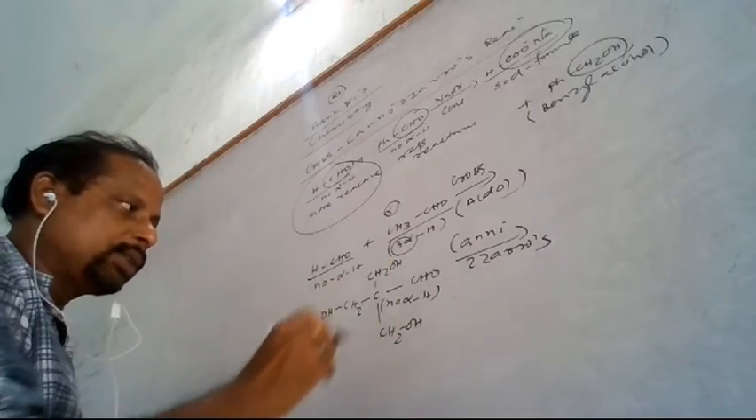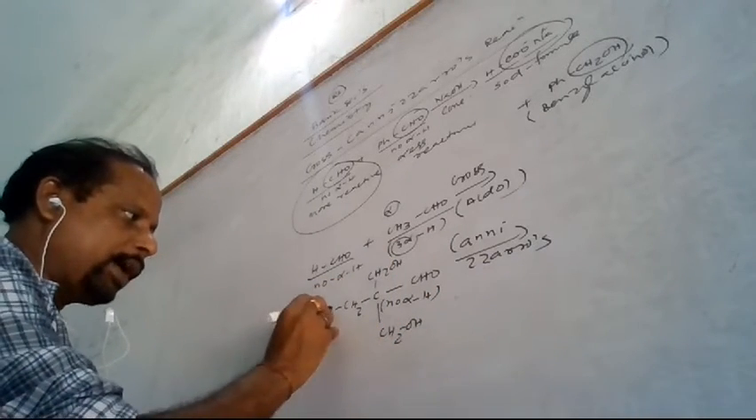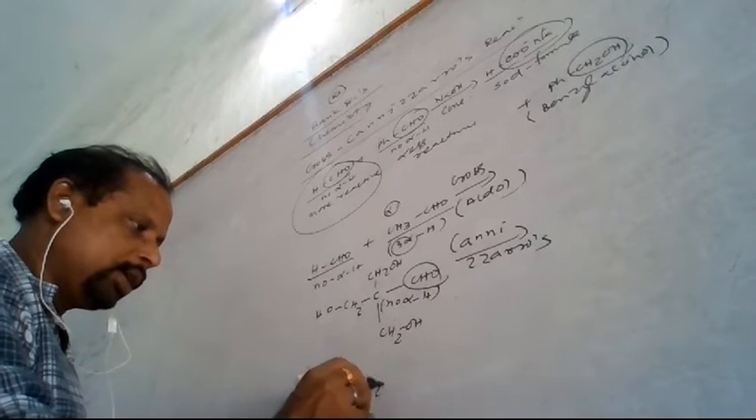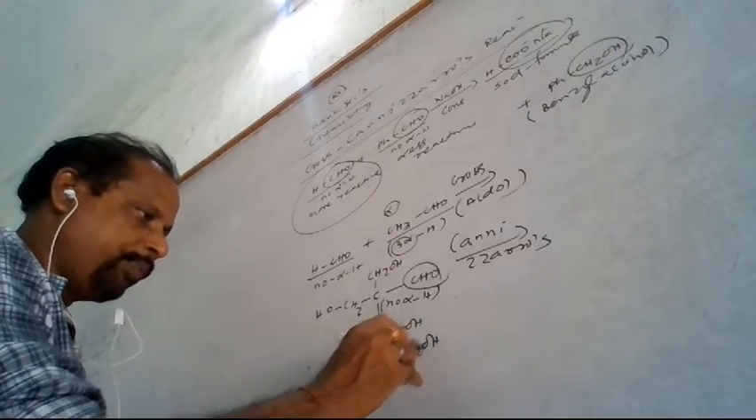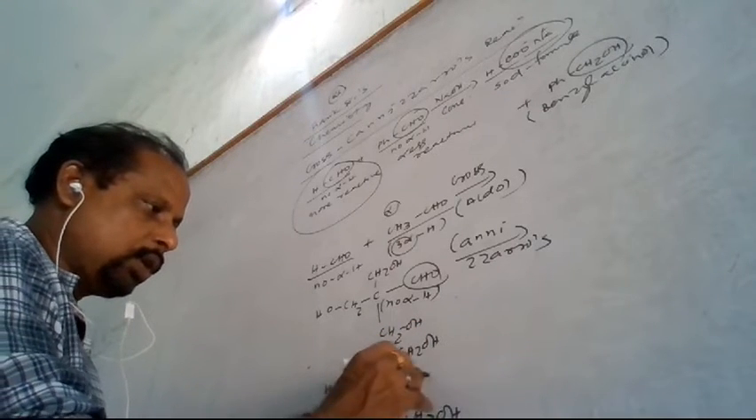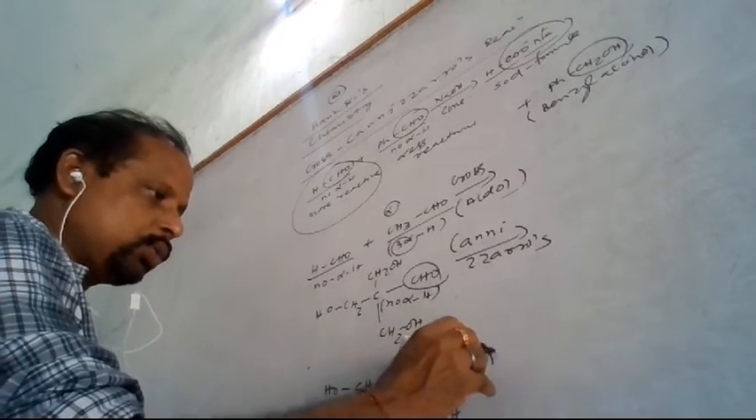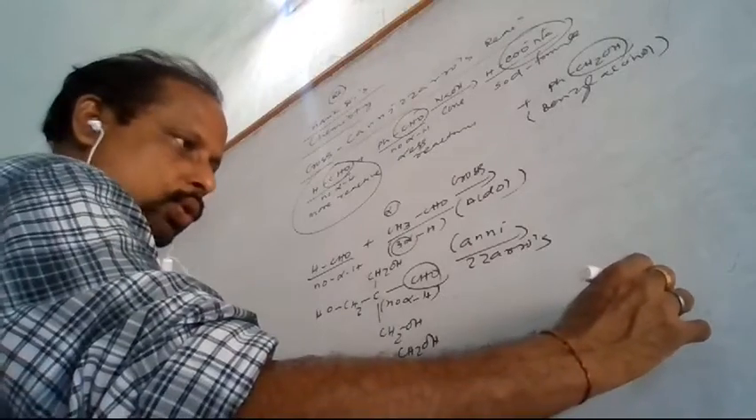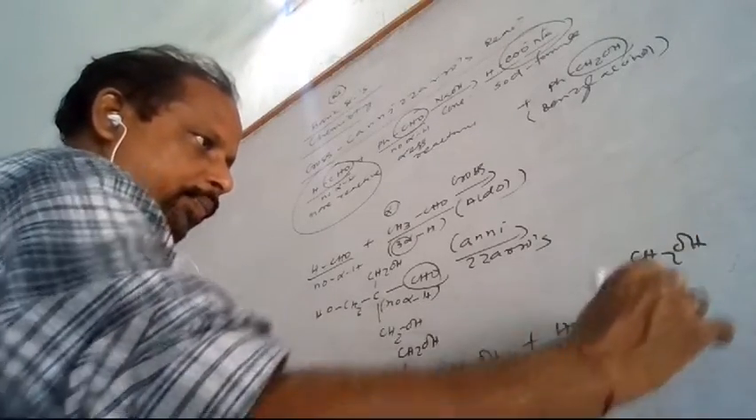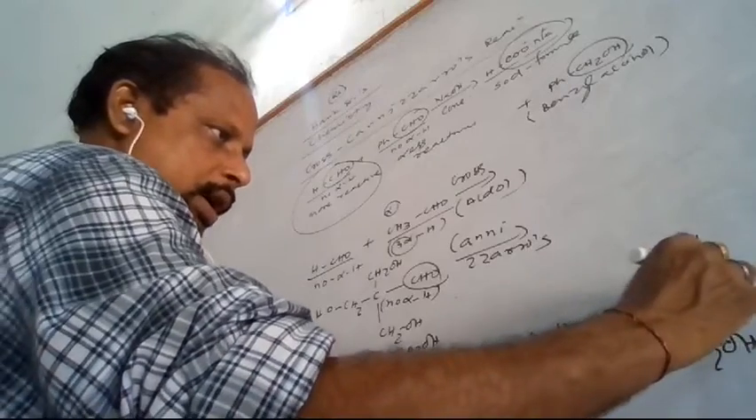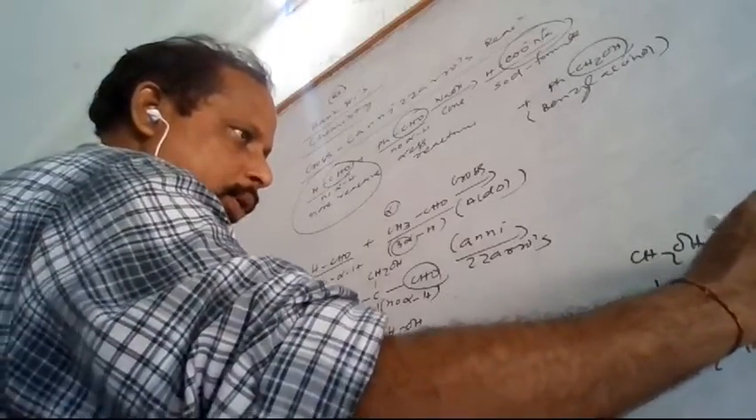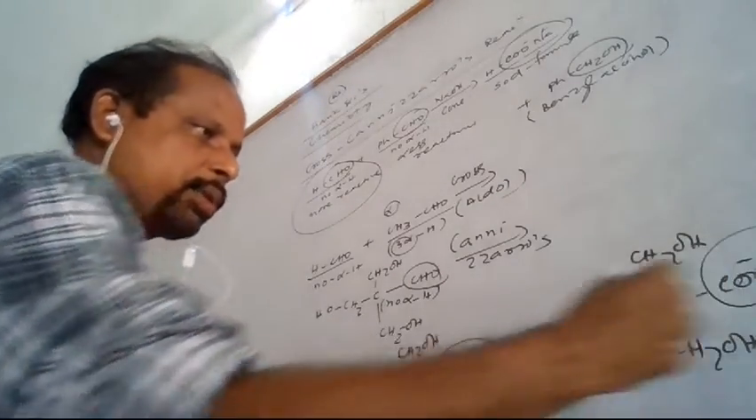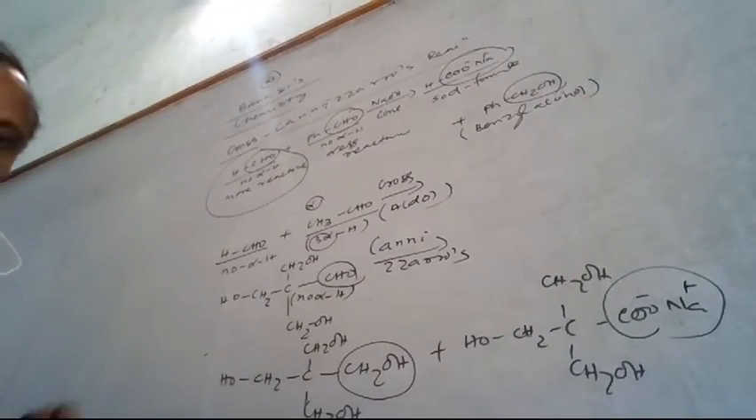In the Cannizzaro reaction, because there is no alpha hydrogen atom, one of the CHO will be converted to CH2OH, and the other one will be converted to C with CH2OH, CH2OH and COO minus Na plus. So one of the carbons is converted to CH2OH, another carbon is converted to CONa. This way it is converted.